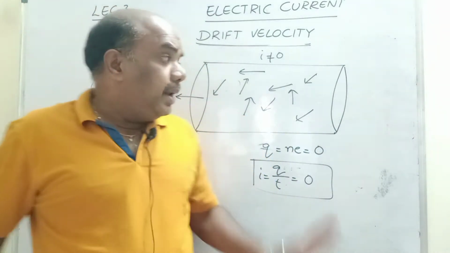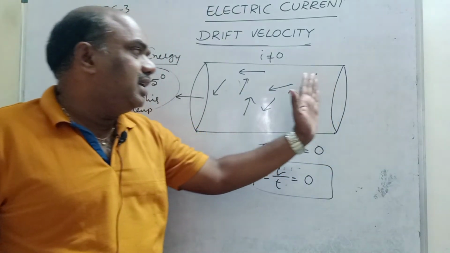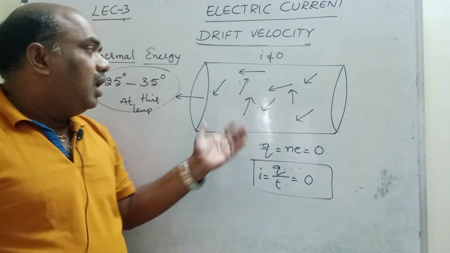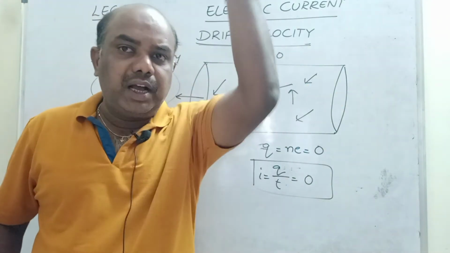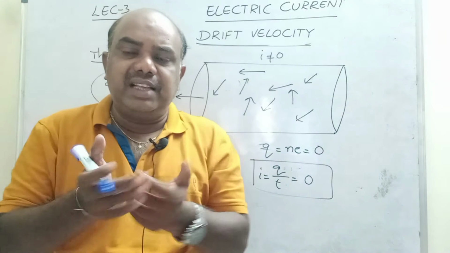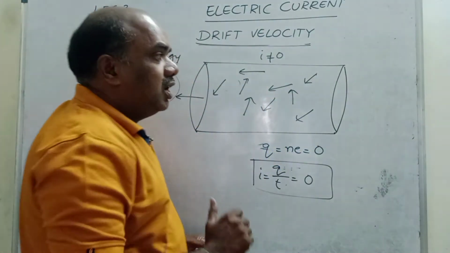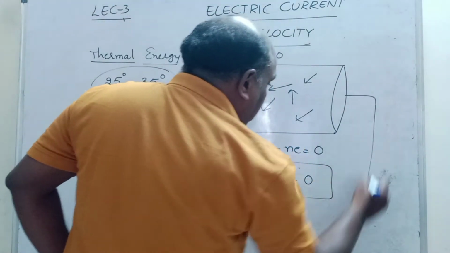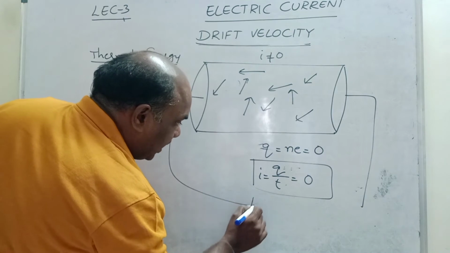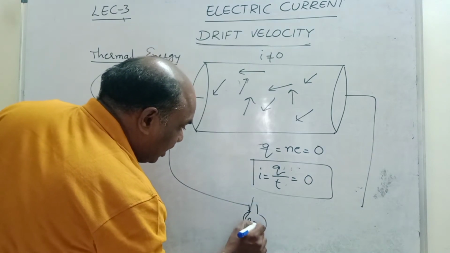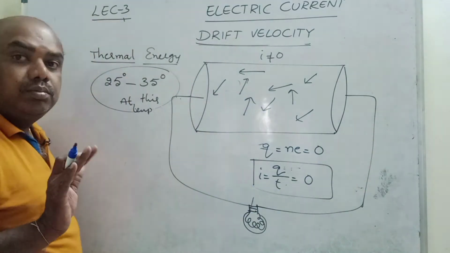Why? Because the number of electrons going from left to right is equal to the number of electrons going from right to left. All these electrons are moving randomly, going up, coming down, right, left, as they wish, but net electrons are not moving in a proper direction. Even if you connect these two terminals to a bulb, it does not glow, because net electrons are not coming out from the atom.